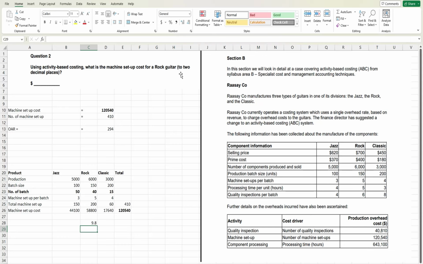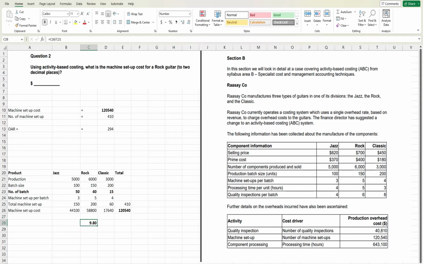I have told you multiple times that in the case of a blank option, the first thing that should come to your mind is the format demanded by the examiner for our answer. Here the examiner wants the answer in 2 decimal places. You might be thinking, we got our answer in 1 decimal place, how can we put 2? So you need to put 0. You need to put the answer in 2 decimal places in order to get full marks. Okay, so this is for question number 2. I hope this is clear now.